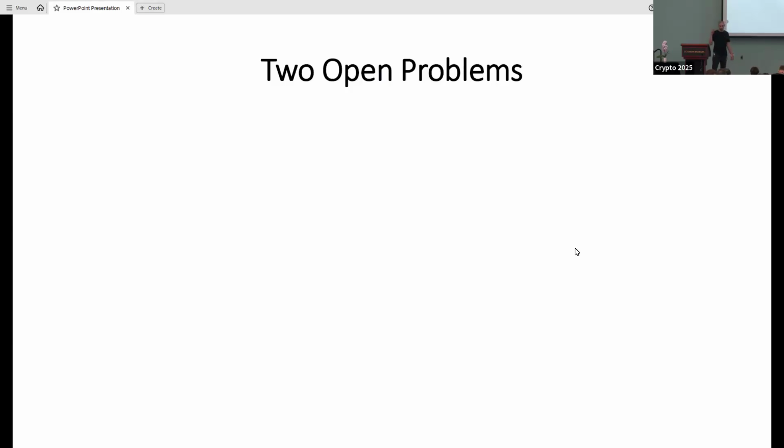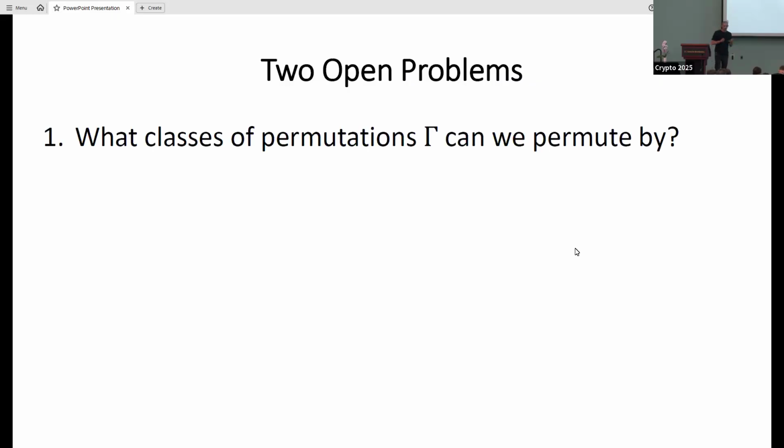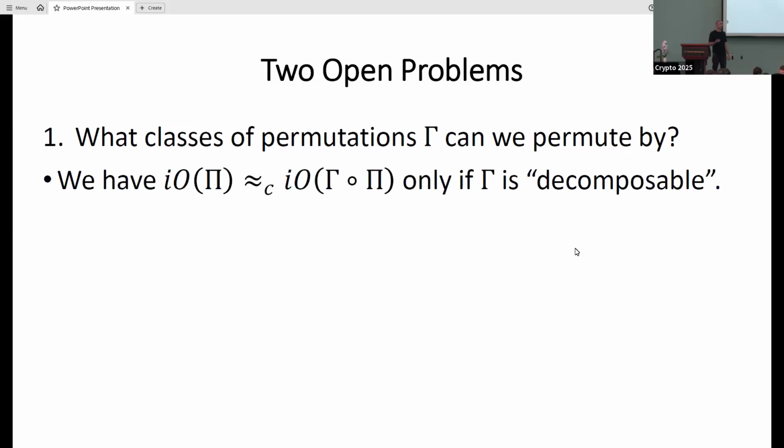Yeah, and I would like to conclude with two open problems. First, what classes of permutations gamma can we permute by? I didn't say this, but we are able to do this indistinguishability only for gammas that we define in the paper as decomposable.